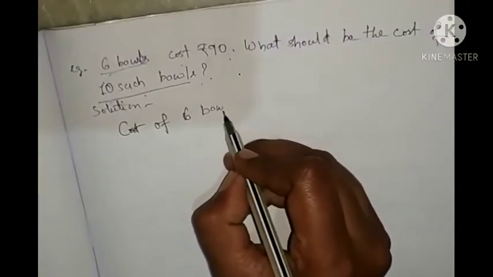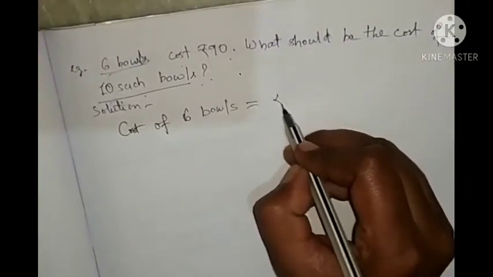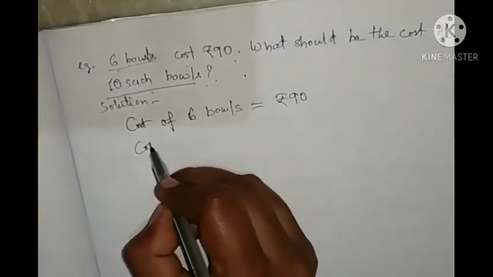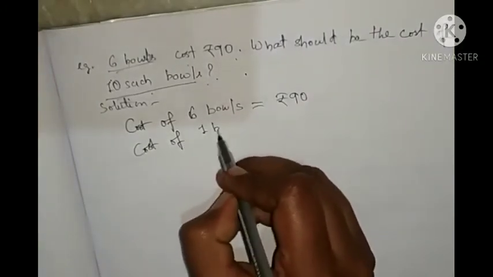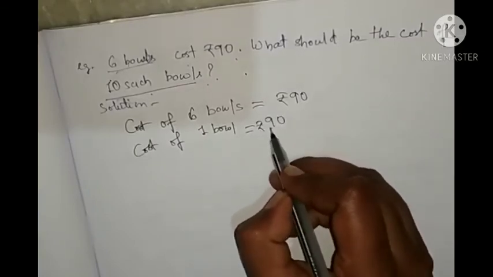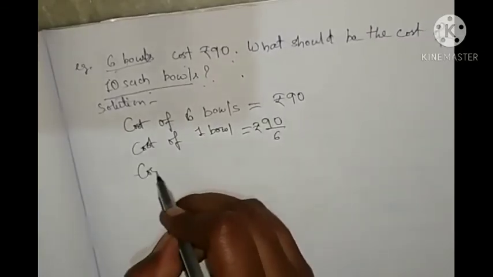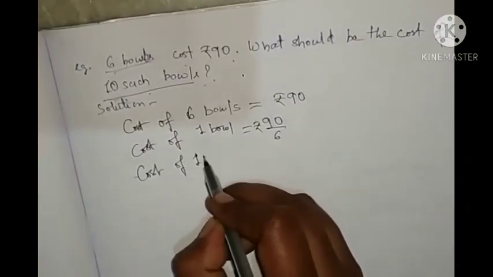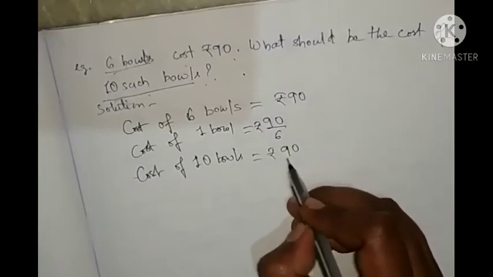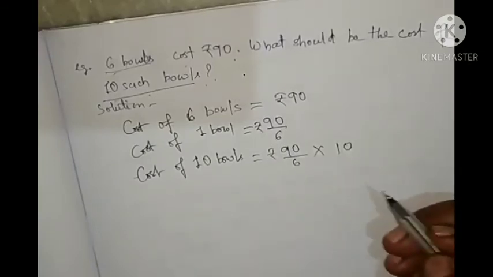So cost of 6 bowls equal to ₹90. Then cost of 1 bowl equal to how much? ₹90 by 6. Then cost of 10 bowls equal to ₹90 by 6 into 10.